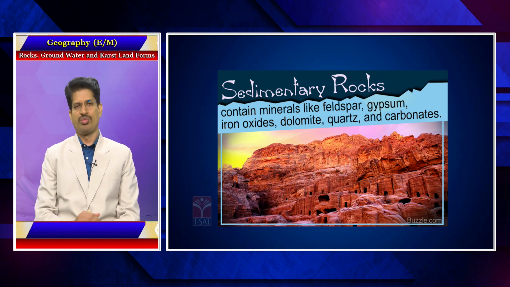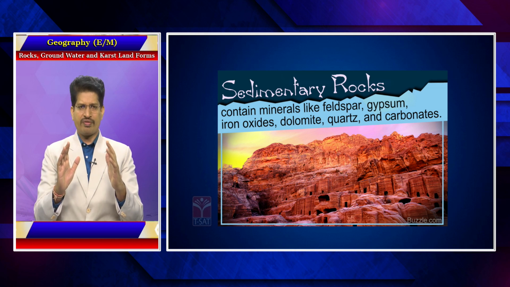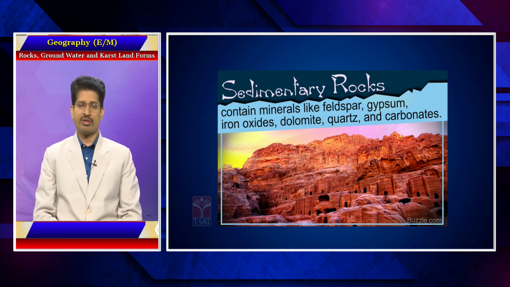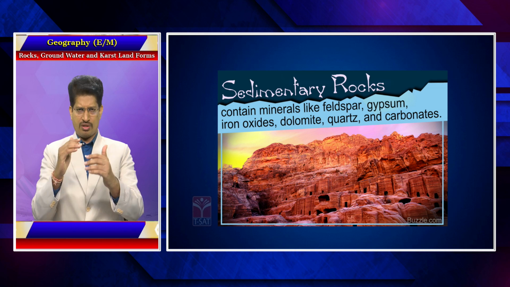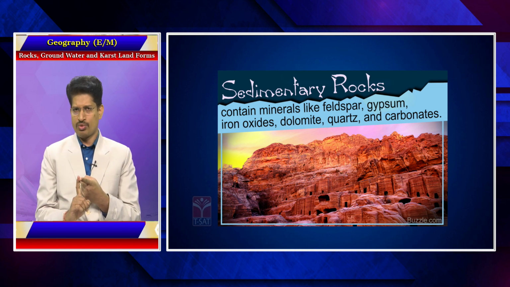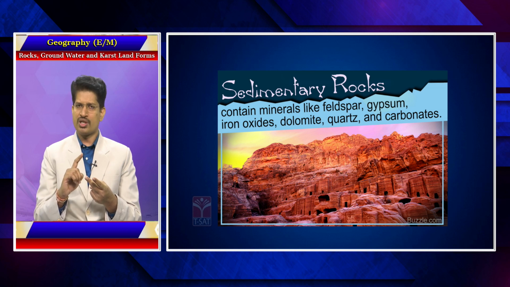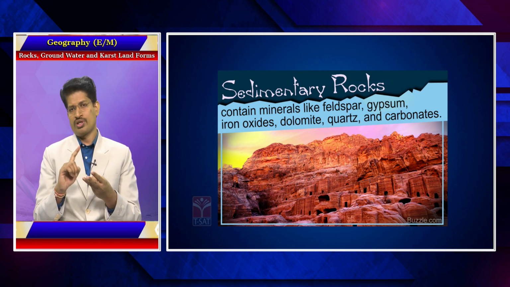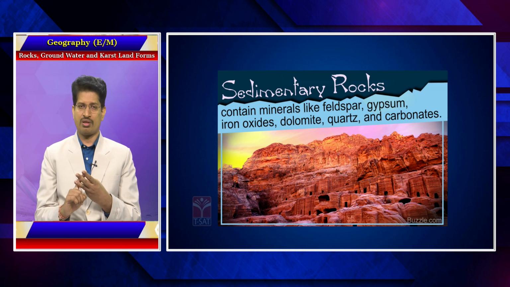So, the minerals derived from these sedimentary rocks include feldspar, gypsum, iron oxide, dolomite, quartz, and carbonates. These are the different kinds of minerals derived from sedimentary rocks. So friends, I have specified the minerals derived from igneous rock bodies, the minerals derived from metamorphic rock bodies, and the minerals derived from sedimentary rock bodies.